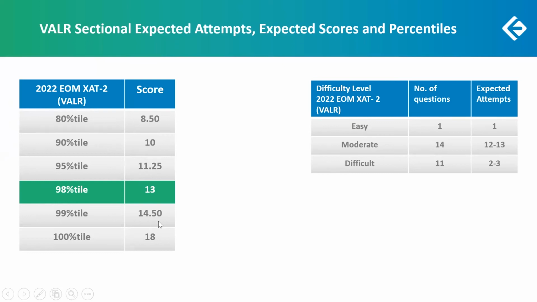A score of 14.50, which is like 18 to 19 questions attempted with an accuracy of about 80%, and that is our 99 percentile. A score of 18 out of 26 questions, which is about 22 plus attempted with an 80% accuracy, and that is our 100 percentile. Not a very difficult one, but yes, not a very easy one too. That's why it's been marked as moderate to difficult.